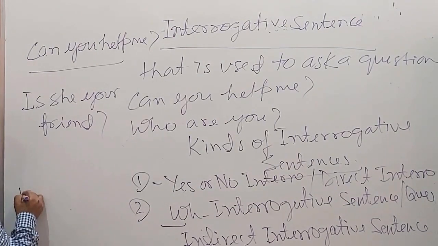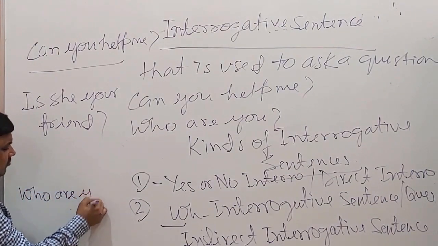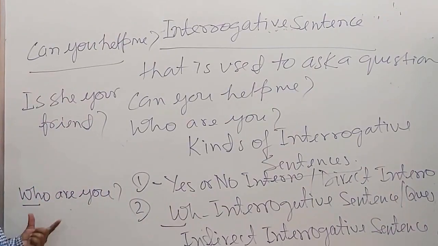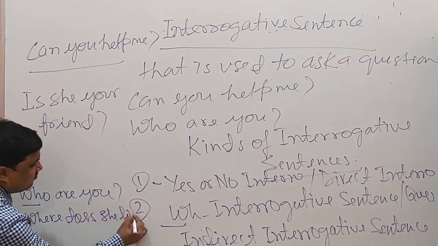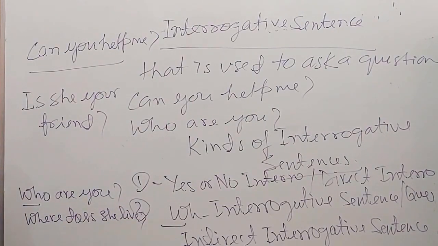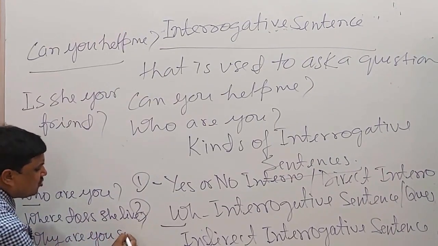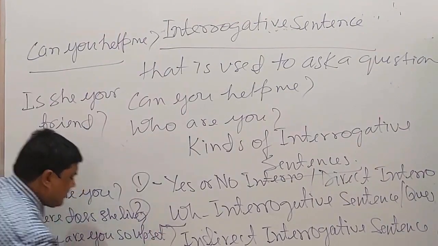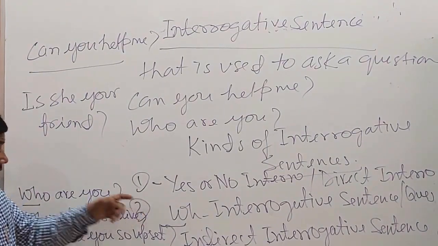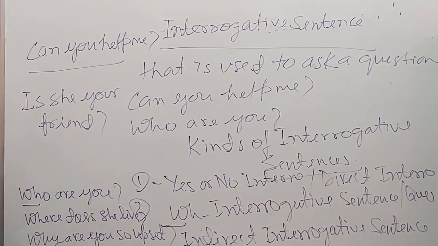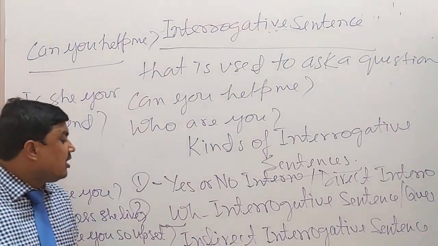As examples, you can see: who are you? Here, this is called a WH interrogative sentence. Where does she live? This is also called a WH interrogative sentence. Why are you so upset? This is also a WH interrogative sentence. So like that, an interrogative sentence that begins with a question word, and especially a WH question word, is called a WH interrogative sentence.